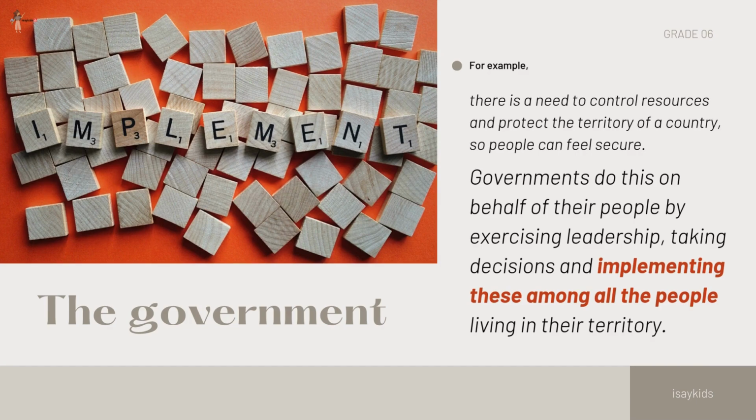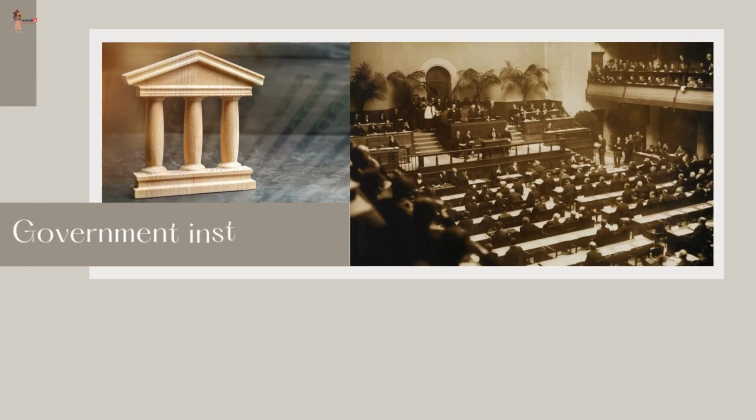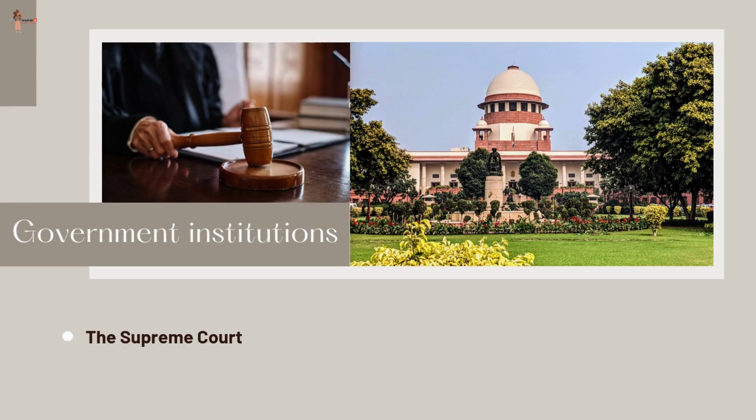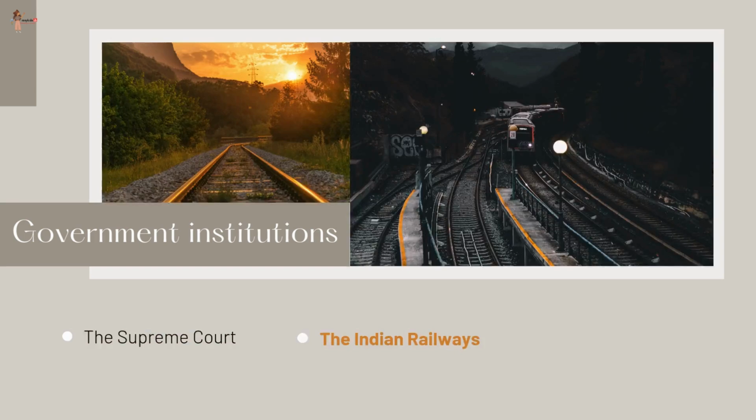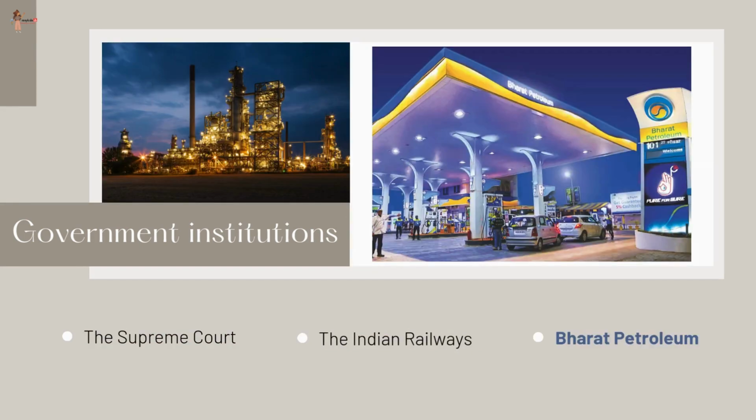living in their territory. Now, can you think of some examples of institutions that are part of the government? Well, some of them are the Supreme Court, the Indian Railways, Bharat Petroleum. Hope you are all paying good attention.